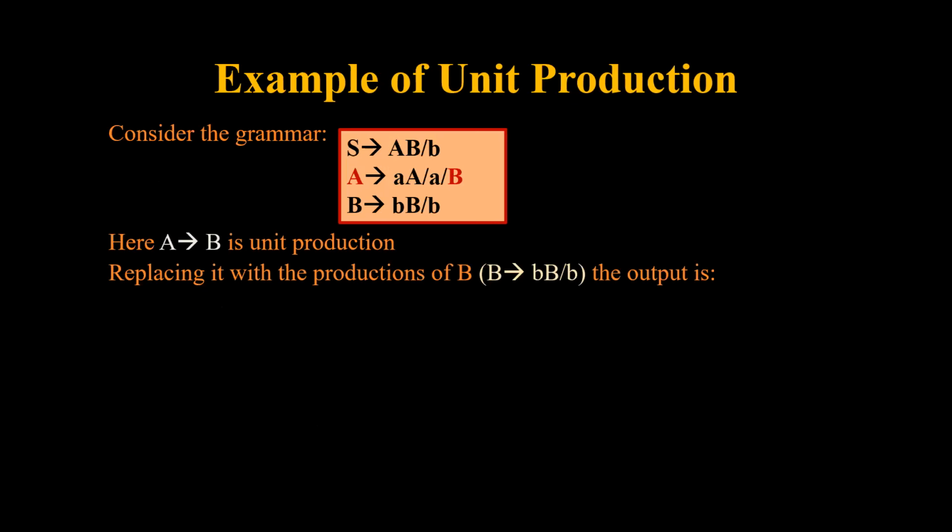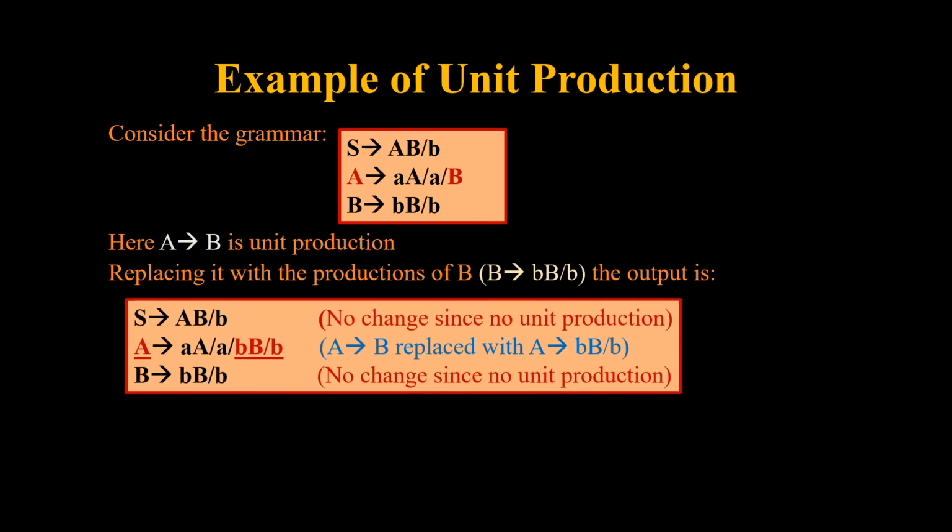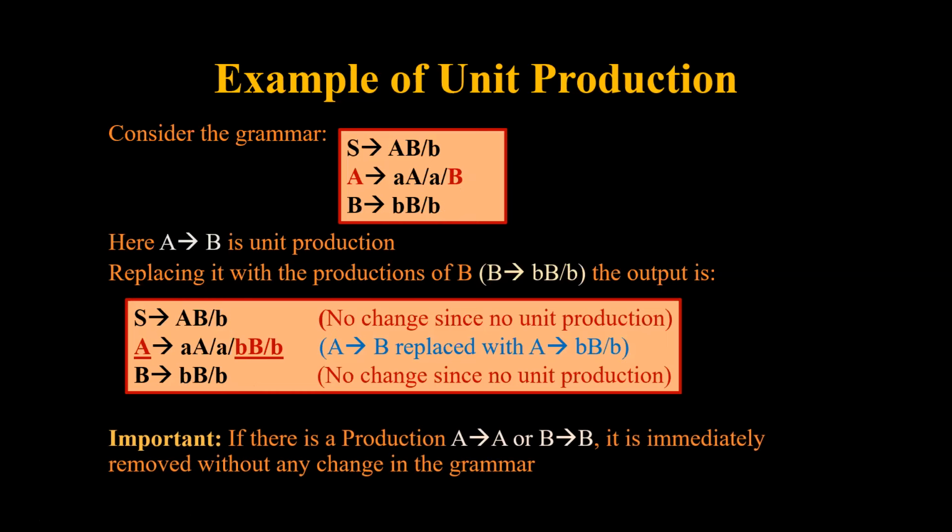Now we come to another example of unit production. In this case, we have a unit production of A tends to B. We will just replace this by putting all the elements on the right side of B in place of this unit production B. In the first, there is no change since there is no unit production. In the third, there is no change since there is no unit production. Only changes in the second, where there was a unit production. We have replaced this with the right side of the production. If there is a unit production of the type A tends to A or B tends to B, it is immediately removed without any change in the grammar.